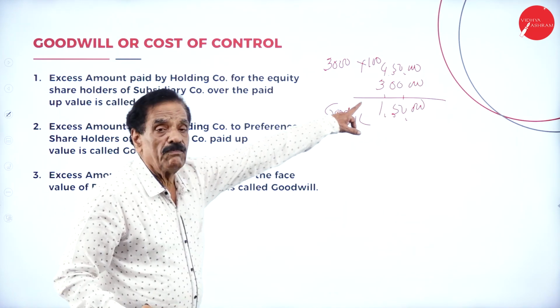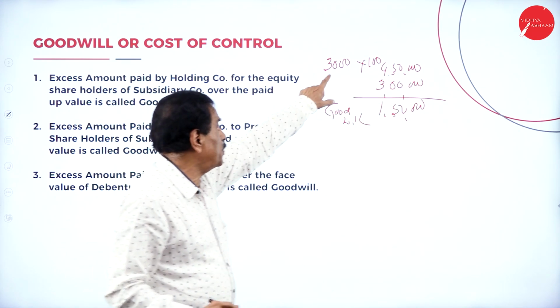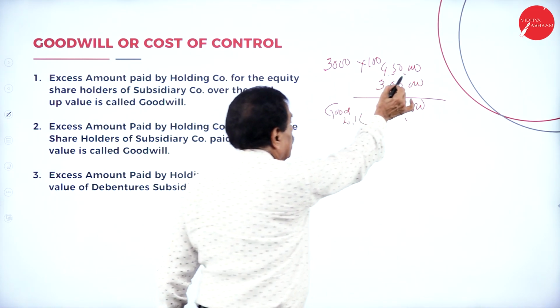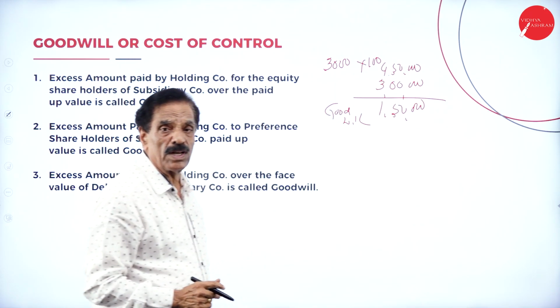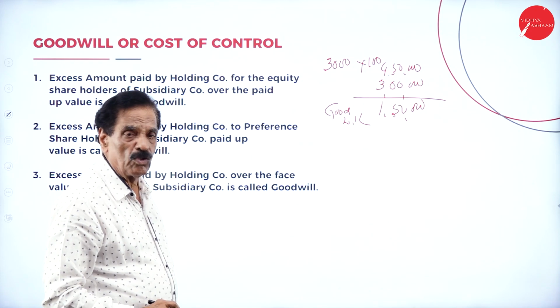Your cost of investment, they paid how much money? 4,50,000 for how many shares? For 3,000 shares. Holding company paying 4,50,000. But real value is only 3 lakh. How much paid more? 1,50,000 is called goodwill.